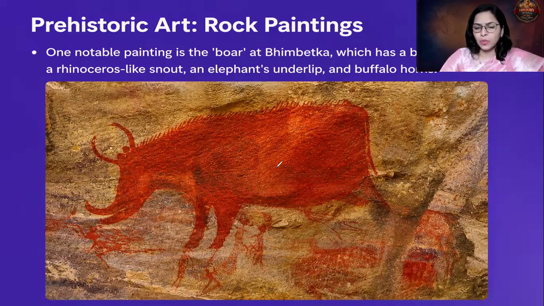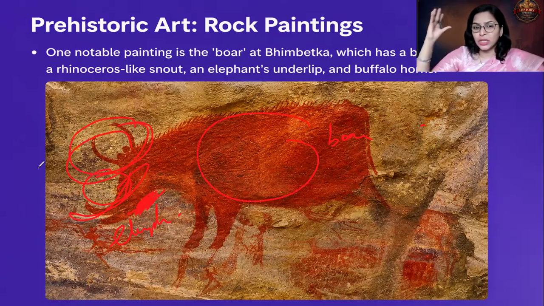This is actually a combination of different animals. This particular animal has a boar-like body, but its snout is like a rhinoceros. The underlip is like an elephant, and the horns are like a buffalo. So the body is like a boar, underlip like an elephant, snout like a rhino, horns like a buffalo. Definitely this is an imaginary creature which the Mesolithic painters created.